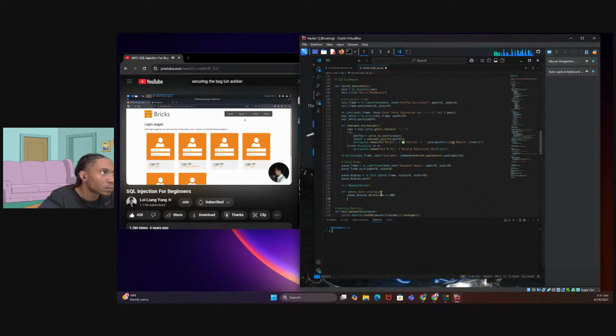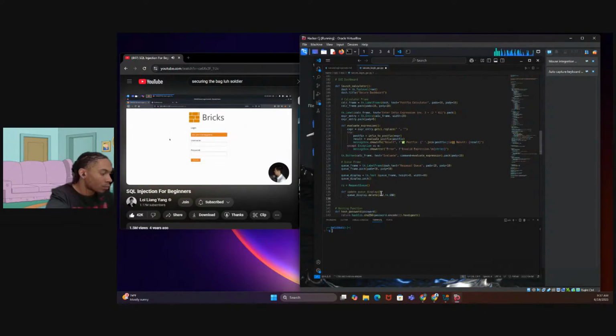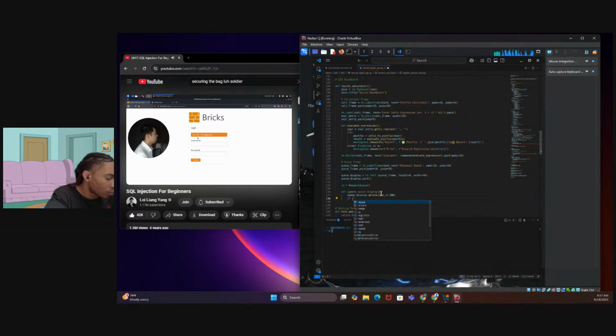Once you're in, this is a wonderful way for you to learn about penetration testing onto any web application site. Here, all I've got to do is click under the first part, which is basic login. Let's go ahead and click on it. And here it states the following: you are not logged in.